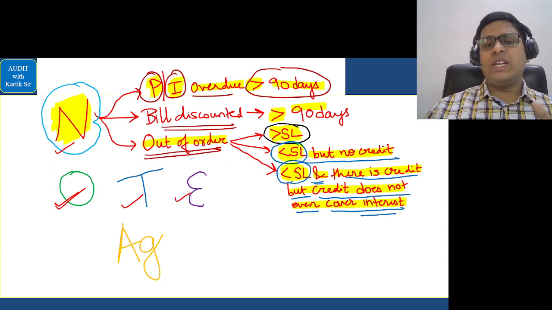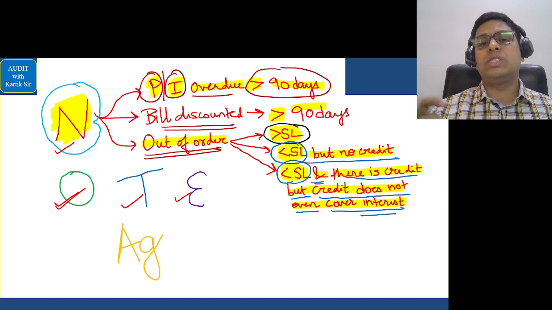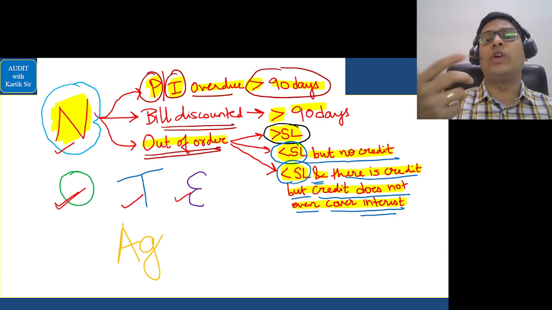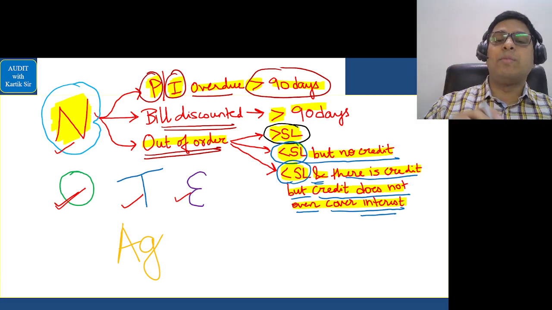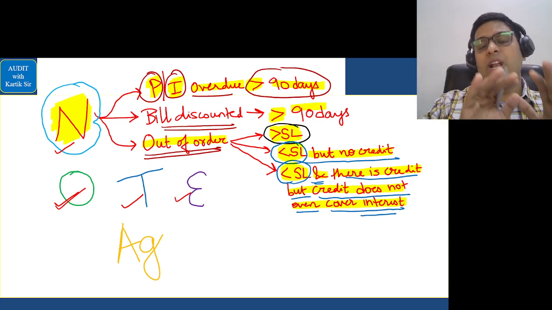Erosion in the value of assets is a very important thing for the bank to check. So when the bank is giving a loan and taking any asset as security, the bank should continuously keep checking whether the asset has eroded or not. If the asset has eroded, then the bank is at risk, because it means that the security value that the bank has taken is of a lesser amount.